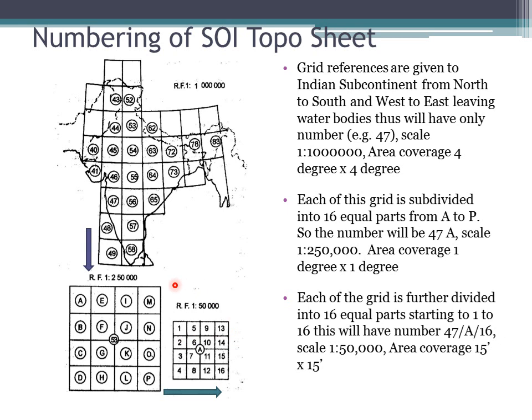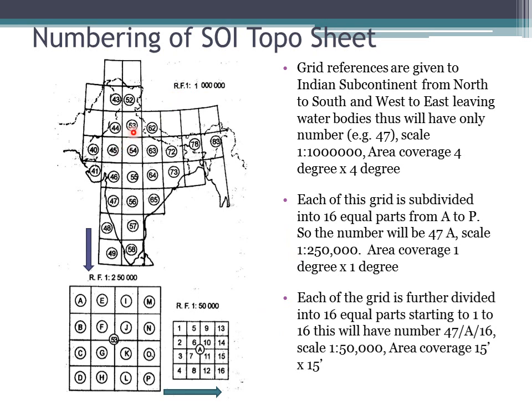But let us not worry much about that, let us concentrate on this. So all the topographical maps which we are going to study for exercises will have this scale. It means the scale will be 2 centimeter is equal to 1 kilometer.